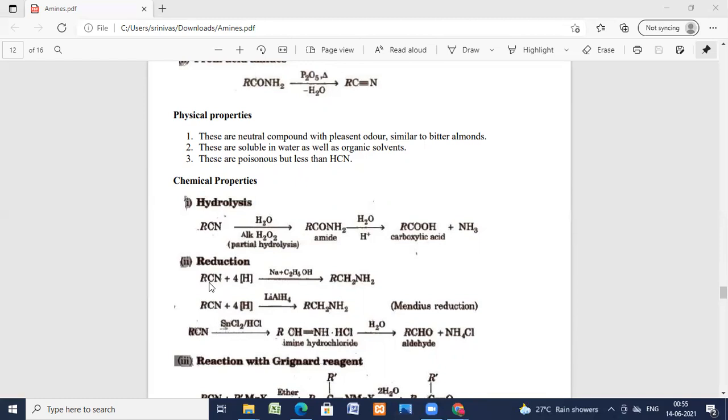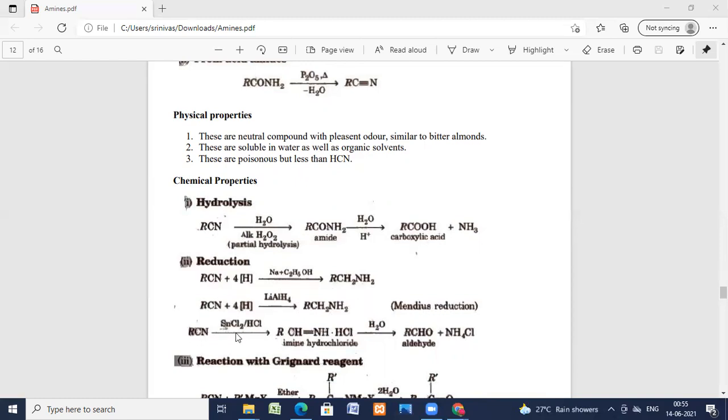Reduction. Alkyl cyanide on reduction gives amines. Again, cyanides on powerful reduction, the same amines are formed. This is Mendius reduction.